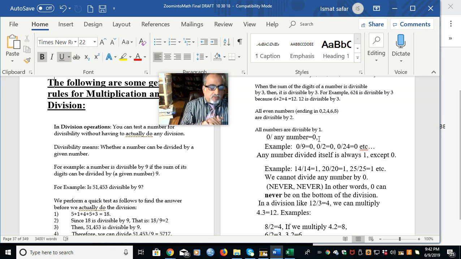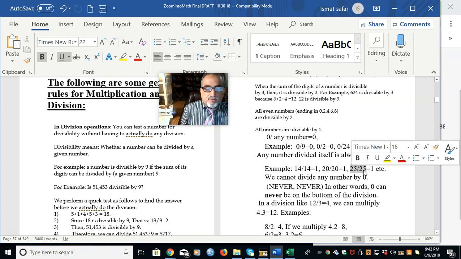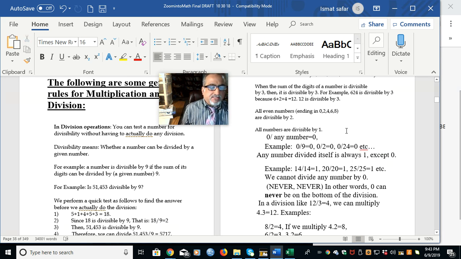Okay, so this is a division, 25 divided by 25. This is called the numerator, and this is the denominator. For now, just understand that it is the upper number and the lower number.